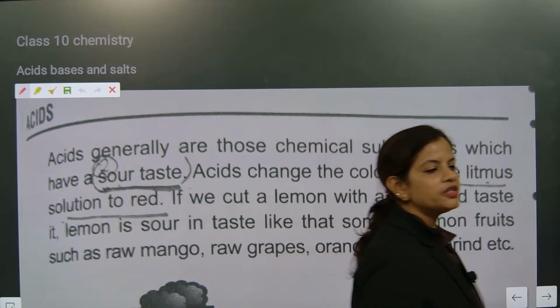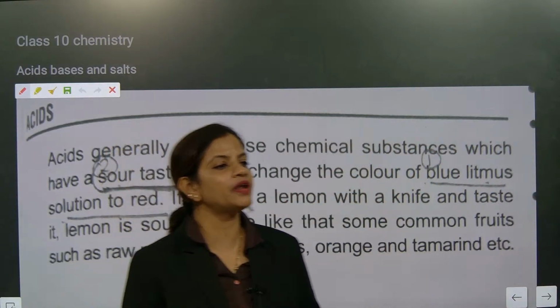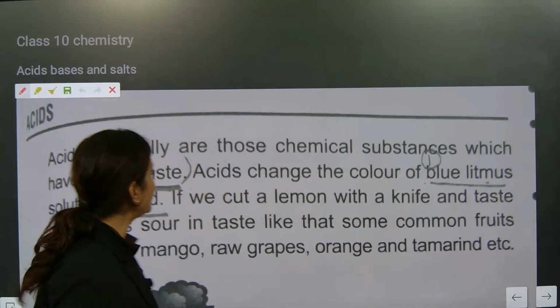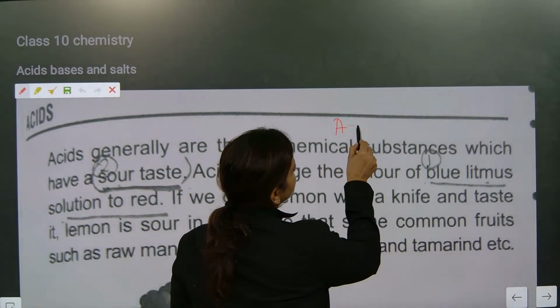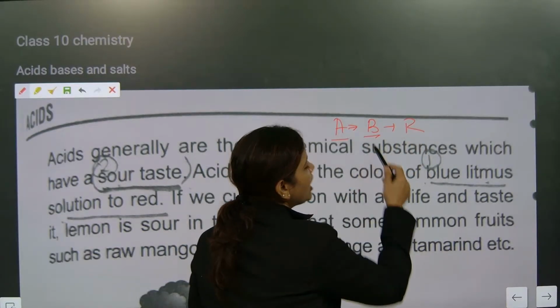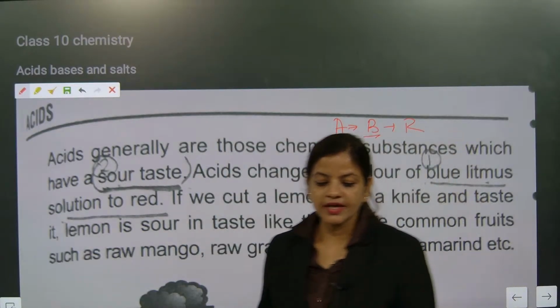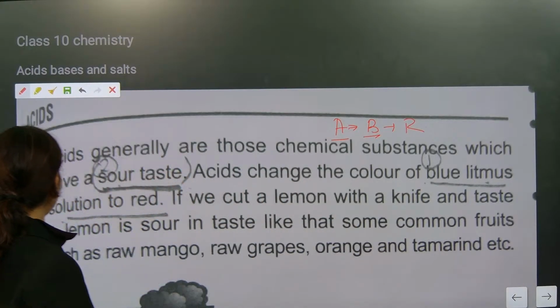So what is the most important thing? Does it turn red litmus paper blue, or blue litmus paper red? Blue litmus paper red. How to remember this part? Remember: acid turns blue litmus paper red. In the alphabet, after A what is coming? B. So acid turns blue litmus paper red. This is the most important part we have understood.